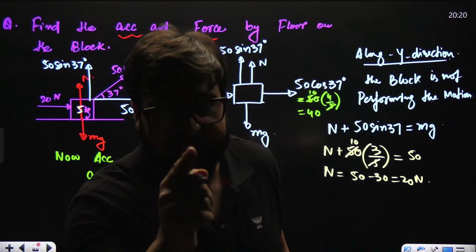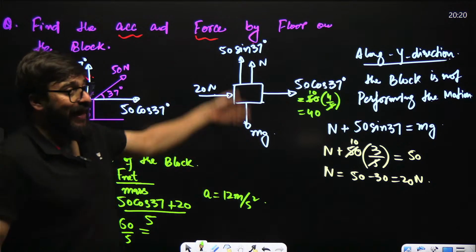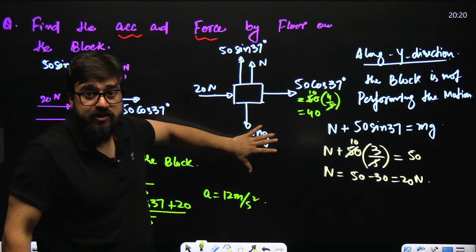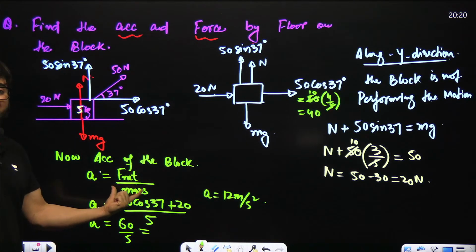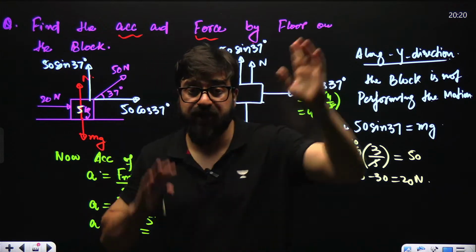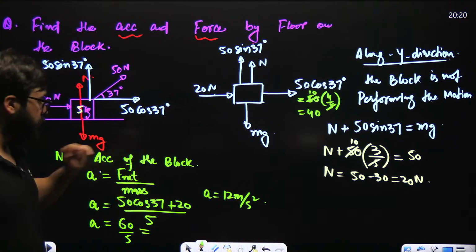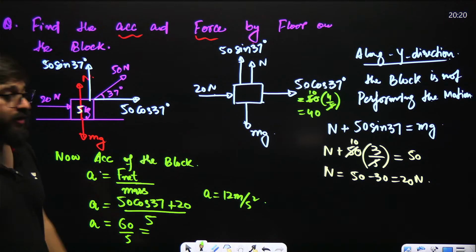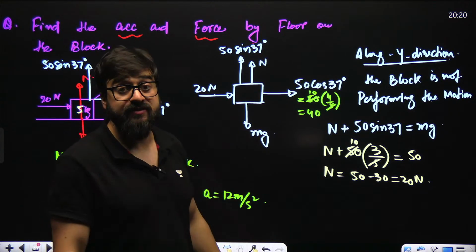Guys, tell me in the chat, how many of you are understanding this? Along the y direction, we are balancing the forces. Along the x direction, we are using Newton's second law, because along x the block is not at rest, it is in motion. That's why net force is equal to mass into acceleration. You cannot balance these two, you have to use Newton's second law.